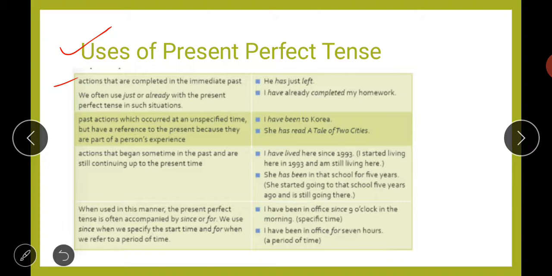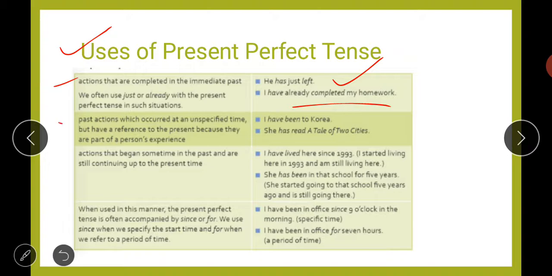So for example, he has just left. He has just left means वो अभी अभी गया है. Just left, that he has just gone. And I have already completed my homework. मैंने पहले से ही अपना homework कर लिया है. So I have already completed my homework.